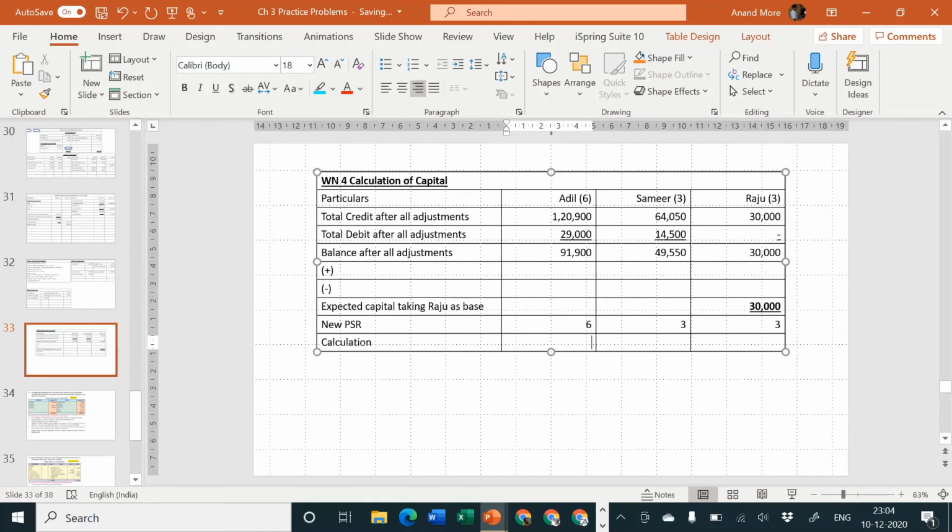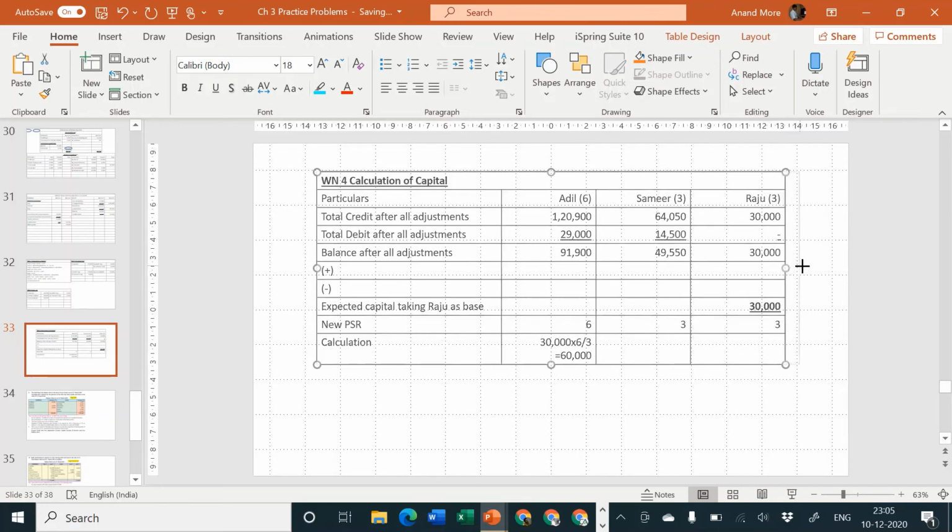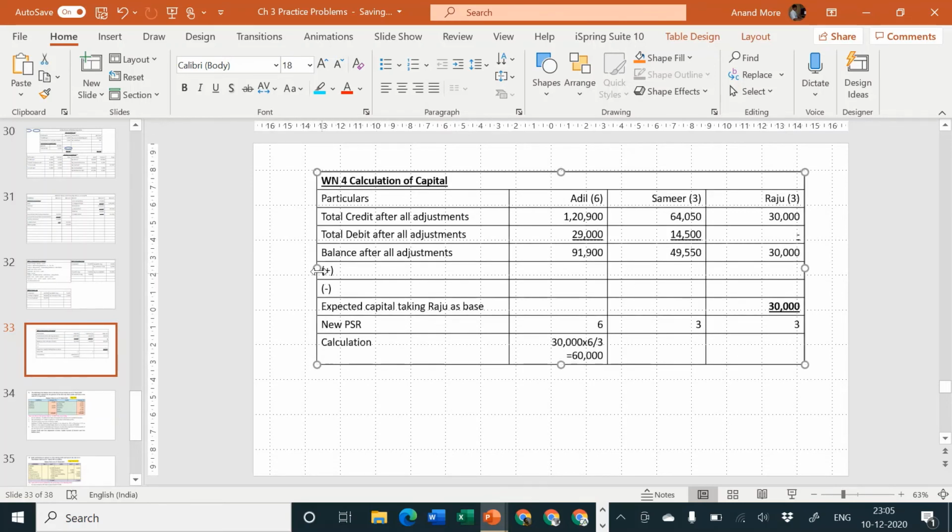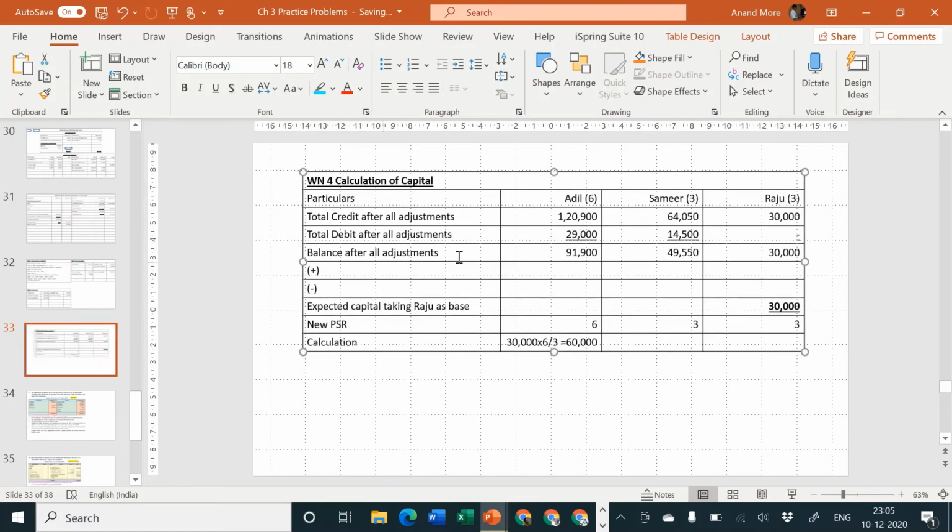Then calculation. If 30,000 is equal to 3, then 6 is equal to how much? So it will be 30,000 into 6 upon 3, is equal to 60,000. Take the case of Samir, we need not calculate it separately now because it is already known to us. The amount is going to be 30,000 only.